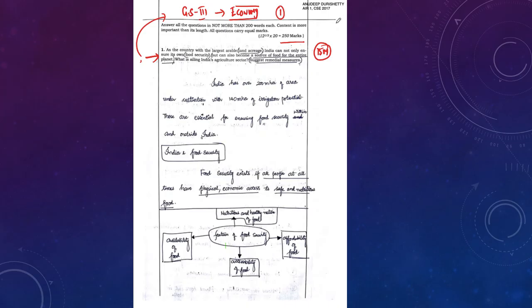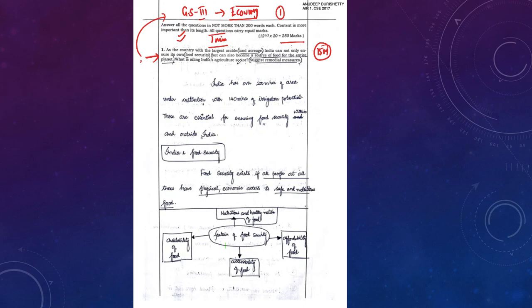Before going into the answer, let's try to read and understand this question, because Anudeep Durishetty has a very good quality of reading, understanding and digesting the question for at least 1 to 2 minutes. This is what we usually advise students who are going to write the UPSC mains examination. In GS3, especially the economic component, one of the crucial challenges we have observed over the years is that students find it very difficult to address all the segments or components of the question in an equal manner.